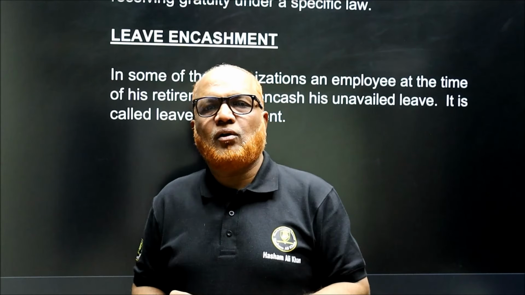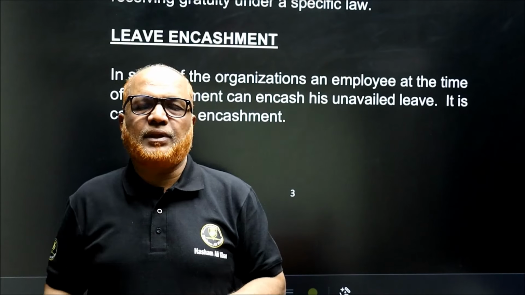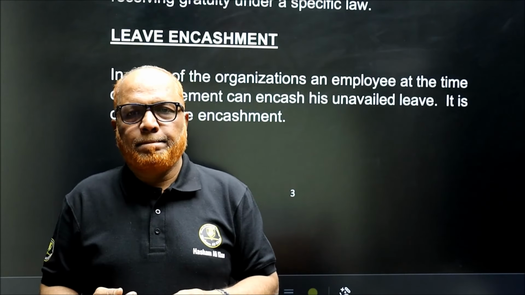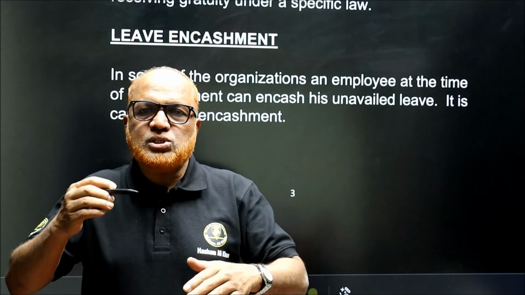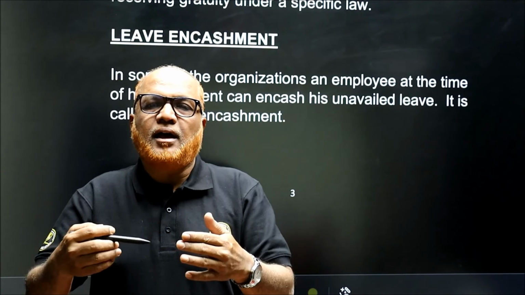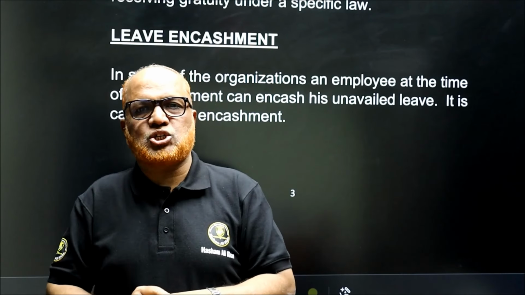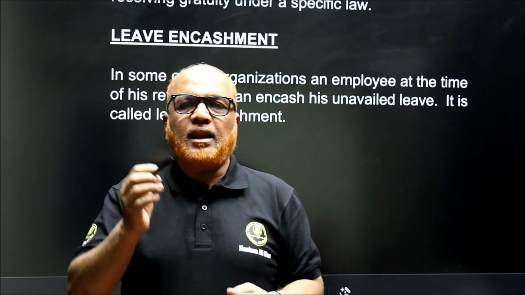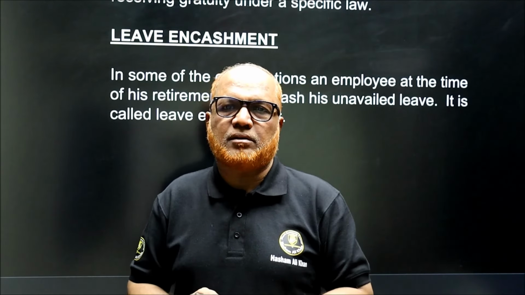And second category of leaves are those which can be accumulated if unavailed. If the employee has not availed the leave, those leaves will get accumulated, and at the time of retirement, the leaves can be encashed. For example, an employee has not taken the leaves during the service period.